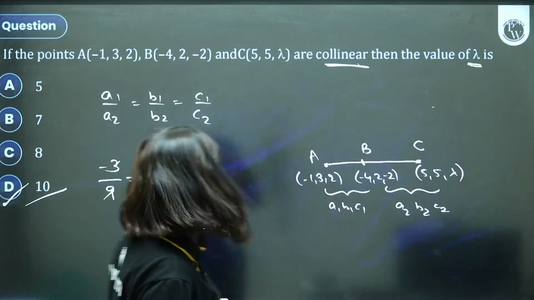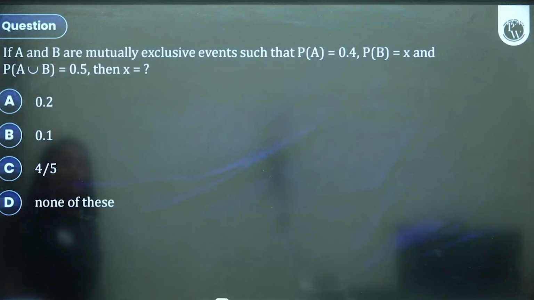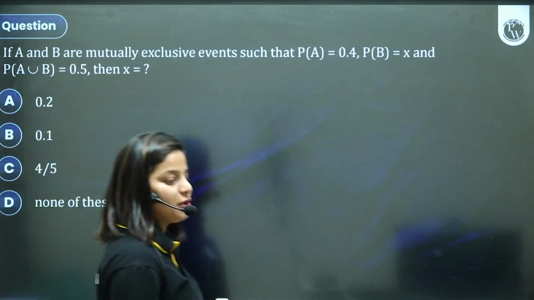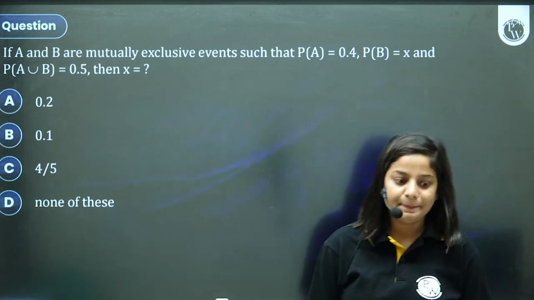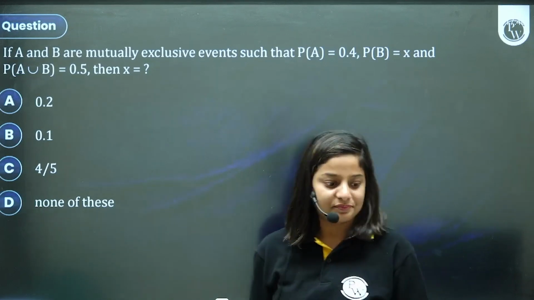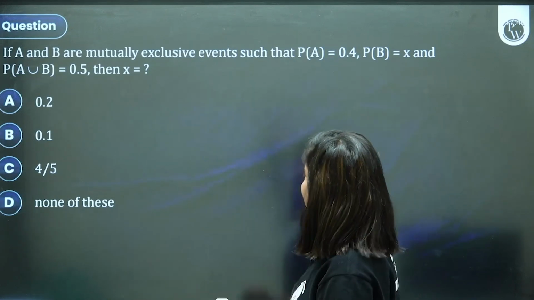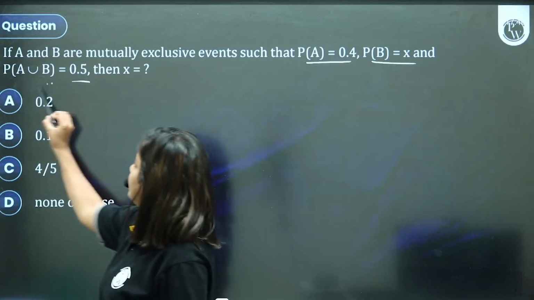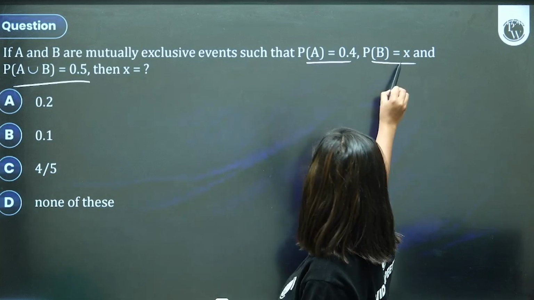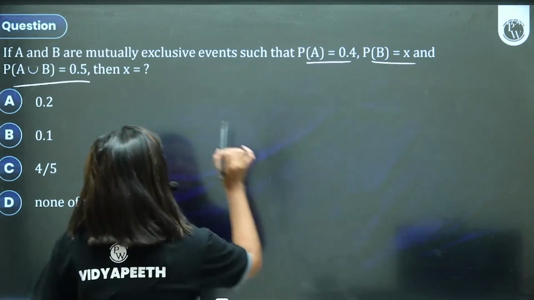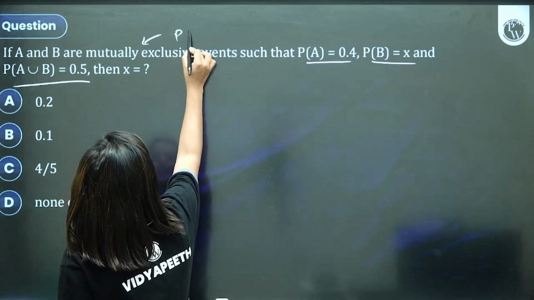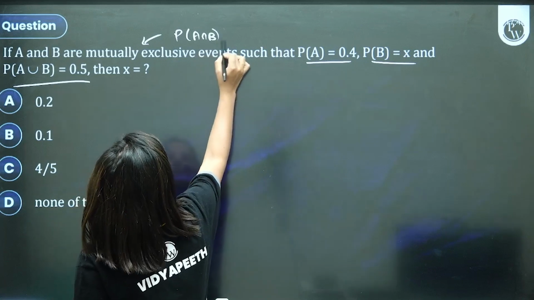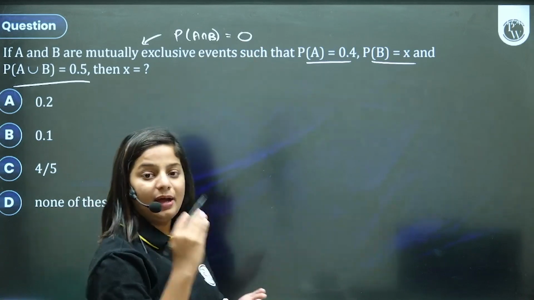Next, moving on to the probability question, the last part. If A and B are mutually exclusive events, probability of A and B are given, and A union B is given. What is this X? Mutually exclusive gives us a very clear information that A intersection B is going to be null and its probability will be 0.